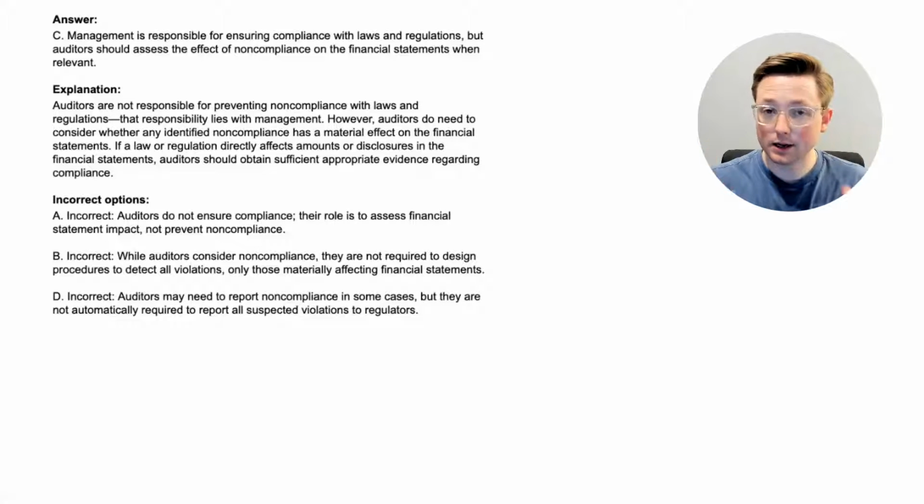And that's something that we've talked about in multiple audit videos. Almost always, if something says that they're going to detect all violations or detect all errors or things like that, almost always that's wrong, because that's almost impossible to do. So again, auditors are focusing on what's materially affecting the financial statements. And then option D was incorrect because auditors may need to report noncompliance in some cases, but they are not automatically required to report all suspected violations to regulators.